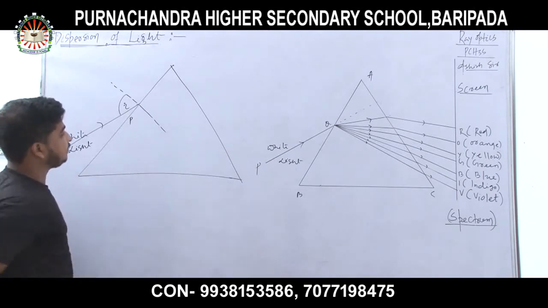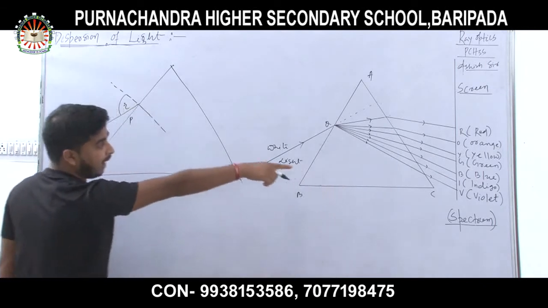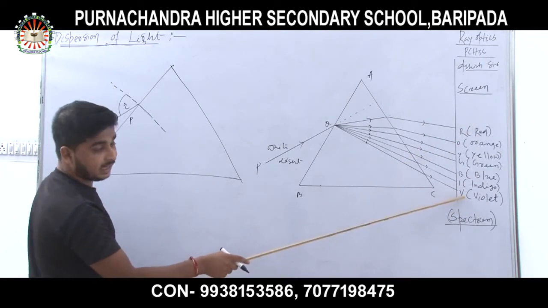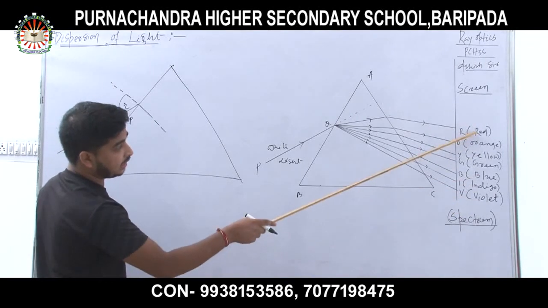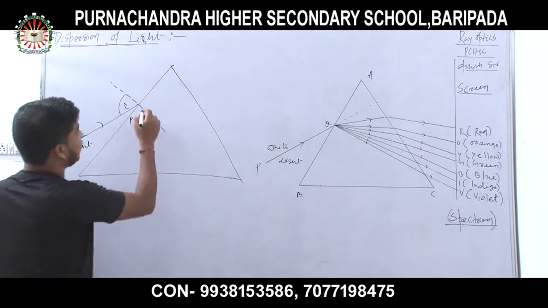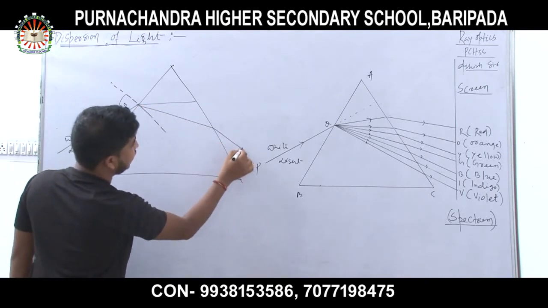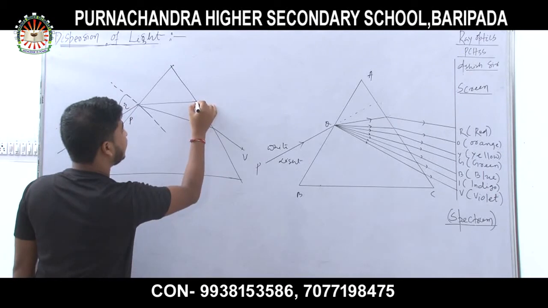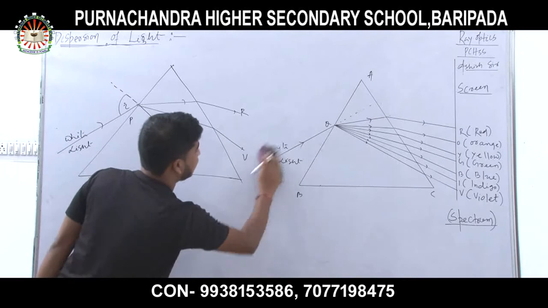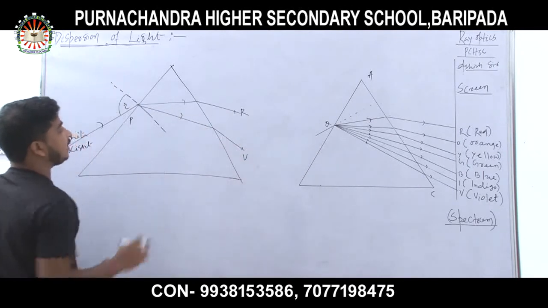Now I am doing the formula for violet and red, the two extreme colors, one end color and one starting color. You can take it for every color. After refraction, this is the violet color and this is the red color. Got my point?